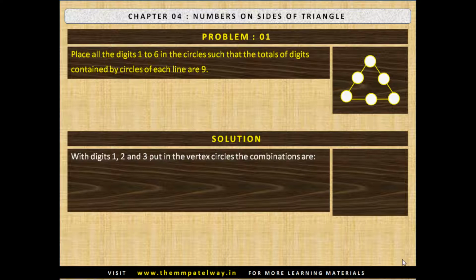With digits 1, 2 and 3 put in the vertex circle, the combinations are 1 plus 6 plus 2, 1 plus 5 plus 3 and 2 plus 4 plus 3. You can see the solution.